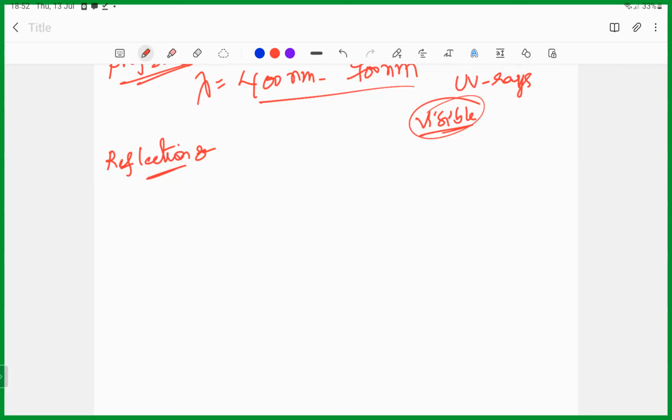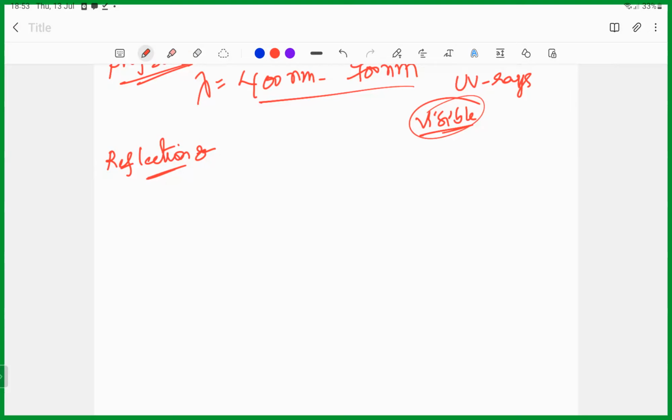The reflecting surface of a spherical mirror forms a part of a sphere. This sphere has a center, and this point is called the center of curvature of the spherical mirror.